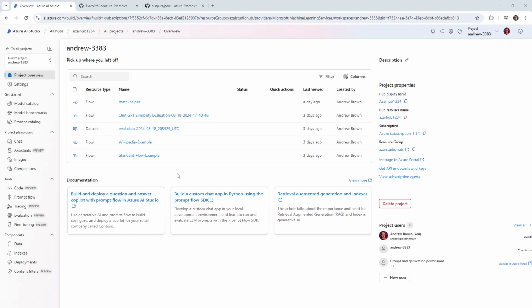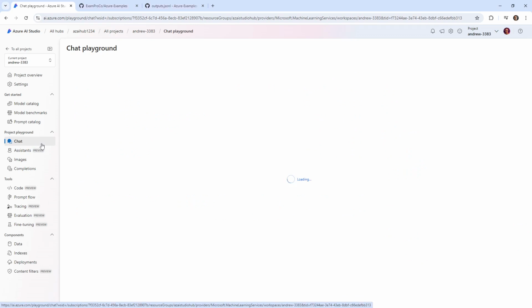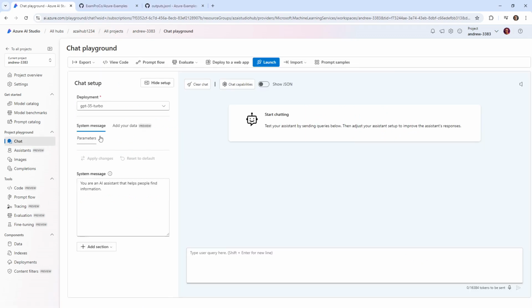In this video, we're going to take a look at how we can use Azure AI Search with our chat LLM, which is going to give us basically RAG. So let's go over here to our chat playground. And the idea is that we have the ability to add data. And so by adding data, we're going to be able to provide this chatbot with context.